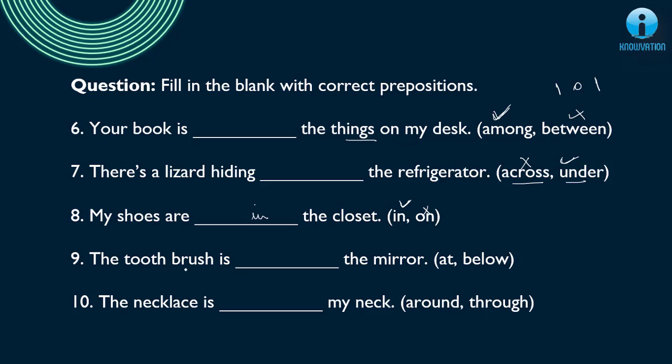Next, the toothbrush is dash the mirror. At the mirror, no, "at" cannot be used as a place here, right? So at is wrong. Below the mirror, yes, this shows the position, so below is correct. The necklace is dash my neck. Around, yes, around makes perfect sense. The necklace is around my neck. Through my neck, is it passing through your neck? No, this does not make sense, so through is wrong.